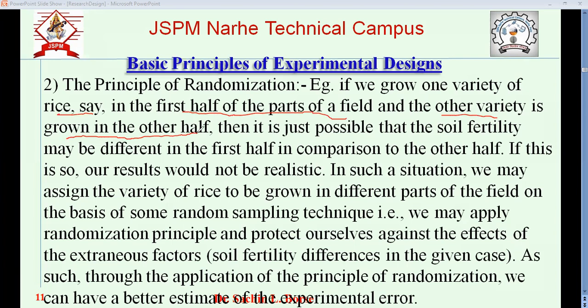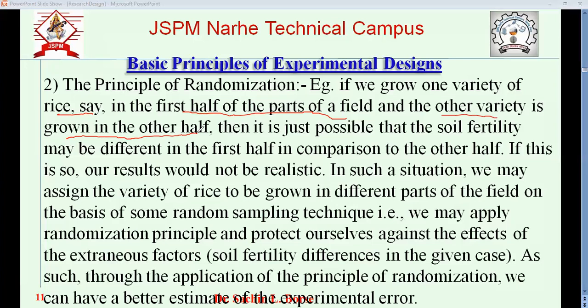Although our comparison was only two types of variety, there can be chances that extraneous, meaning an unrelated parameter, like fertility of the land, can be different in different portions of the land. Okay, so such an extraneous parameter will affect your result.